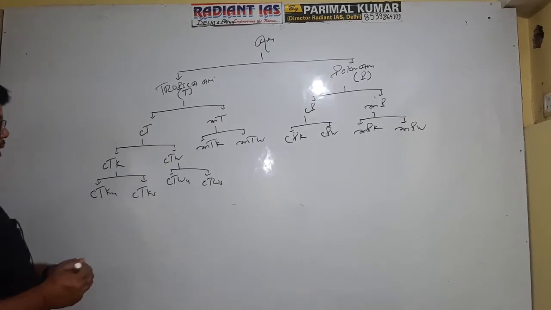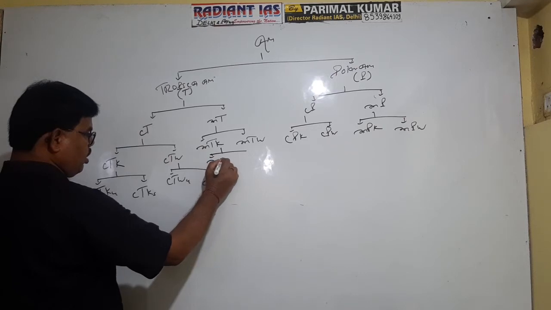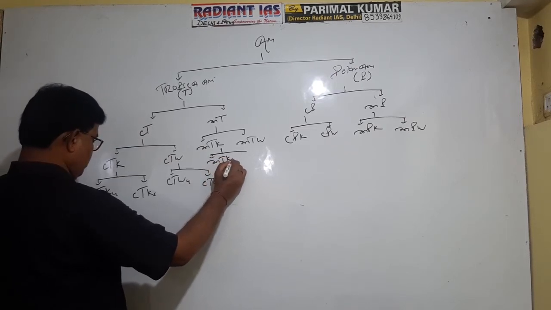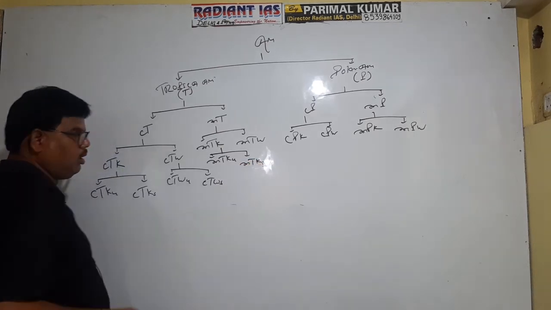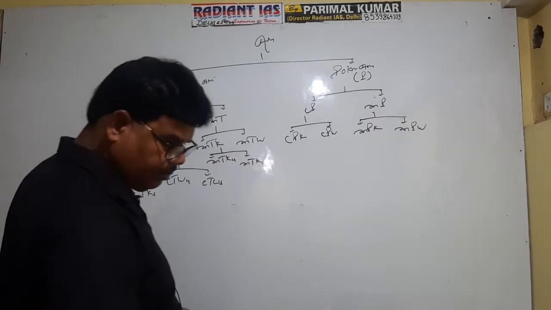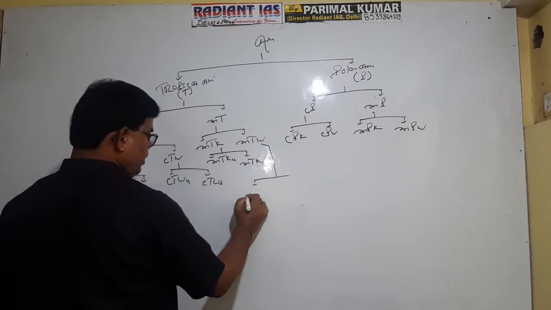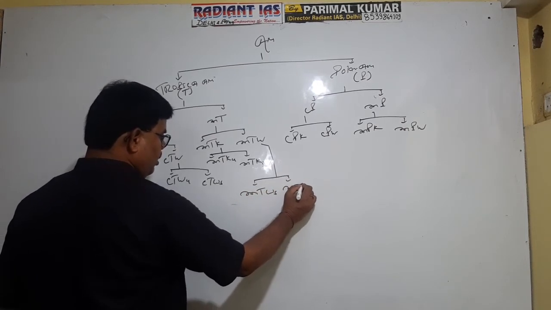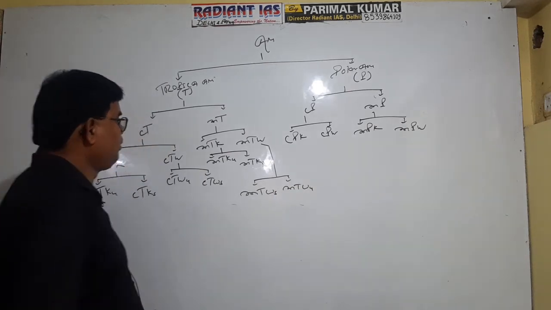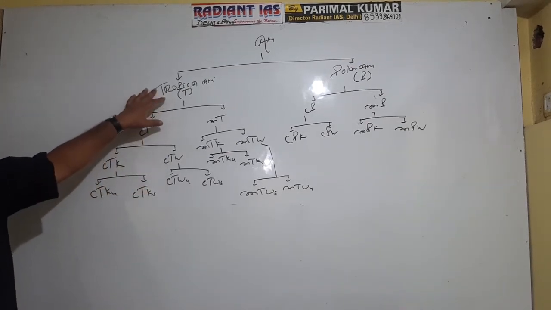Again, we have two types of MTK, maritime tropical cold unstable and maritime tropical cold stable. Similarly, we have two types of MTW: maritime tropical warm stable and maritime tropical warm unstable. So in totality, we have 8 types of air mass in the tropical zone.